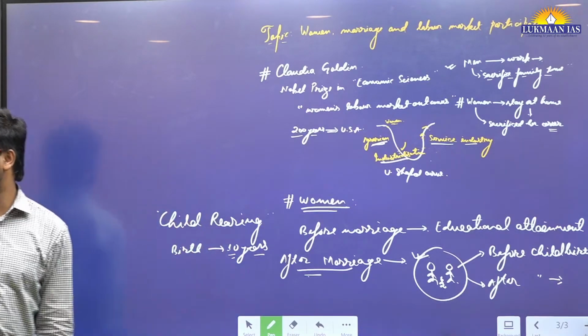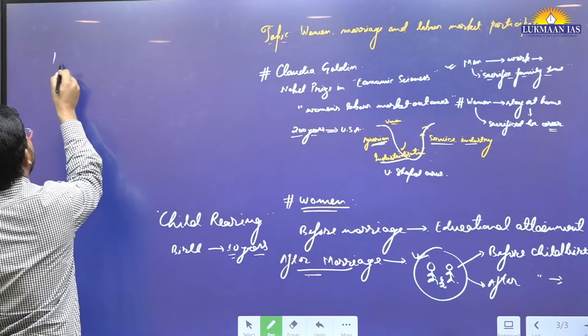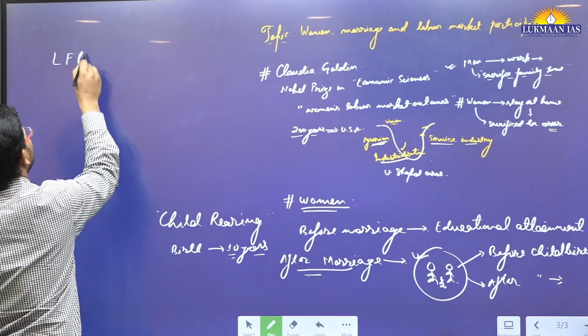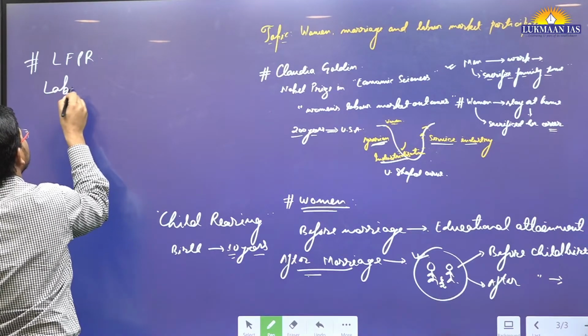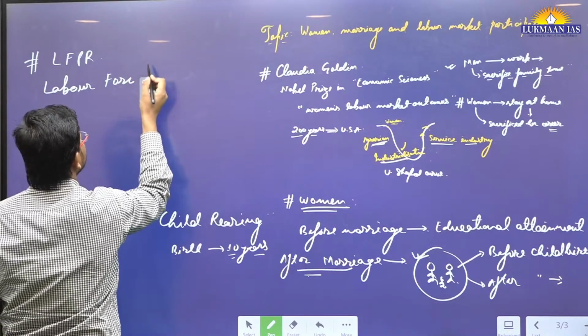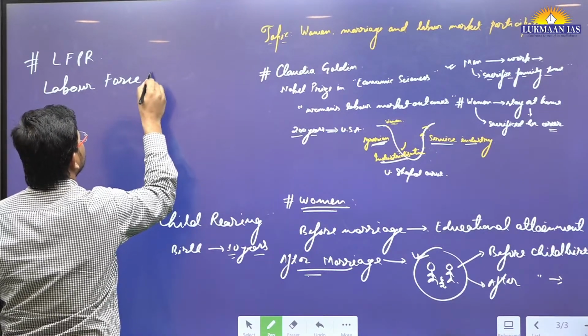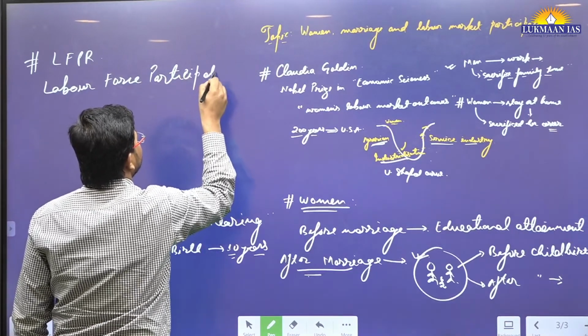So in this article, they have talked about how data shows low labor participation. They have talked about the labor force participation rate. There is a topic which is known as LFPR. What do we mean by this? It means labor force participation rate.